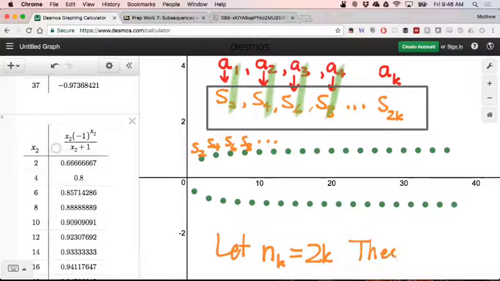Then, and this is where analysis gets a bad name sometimes, S sub n sub k, yes, it's a subscript of a subscript, is the subsequence highlighted above. So S sub nk, or S sub 2k, is the subsequence of the original consisting of just these terms that had the positive values.